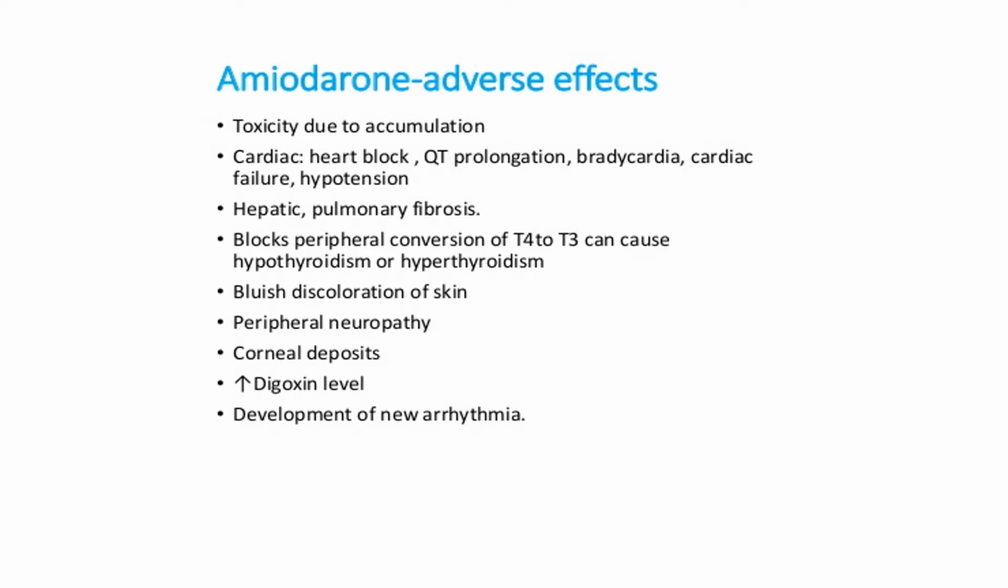As its structure is similar to thyroid hormone, it can block the peripheral conversion of T4 to T3, which can cause hypo- or hyperthyroidism. In the skin, it can cause bluish discoloration. It also causes peripheral neuropathy. In the eyes, it gets deposited, causing corneal deposition. Finally, if you give digoxin along with amiodarone, the digoxin level increases and it can lead to development of a new arrhythmia. So these are the side effects of amiodarone.